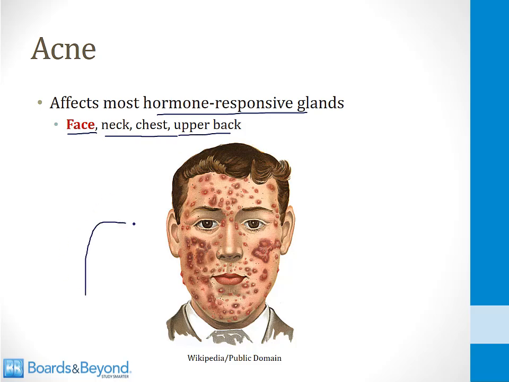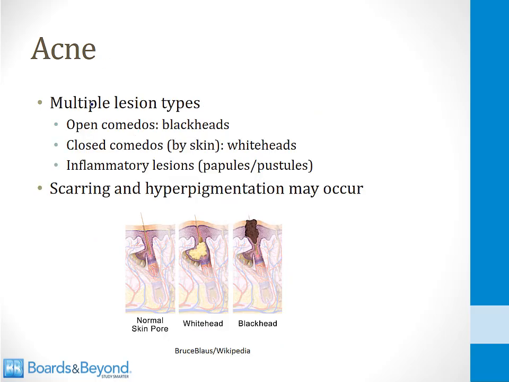And unfortunately, they're in the face, and this means that many young men who are teenagers develop acne, which can be very embarrassing. People who have acne can have multiple different lesion types. You can read about these in your books if you wish. An open comedo is called a blackhead. This is a cartoon of what one looks like here. So it's open, meaning it's not covered by skin, and it's got debris sticking out, and that gives it a black appearance. That's why it's called a blackhead.